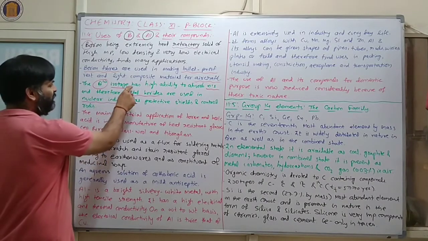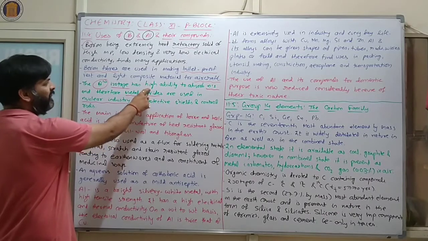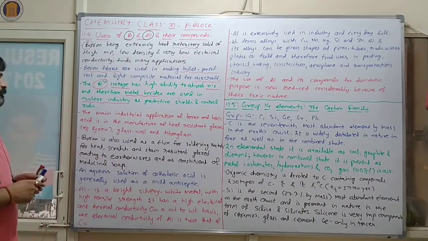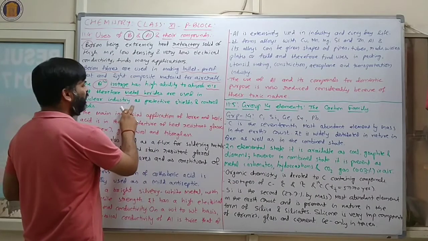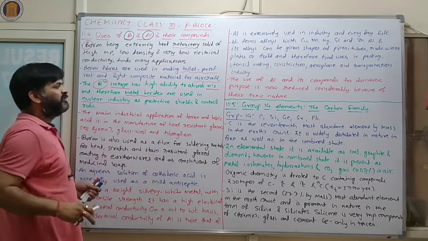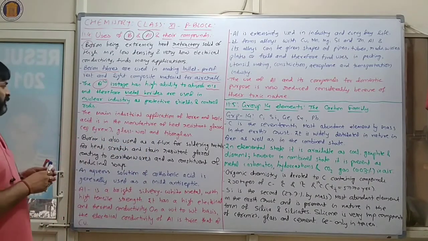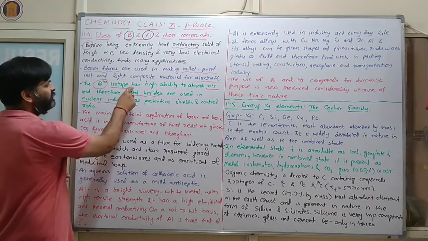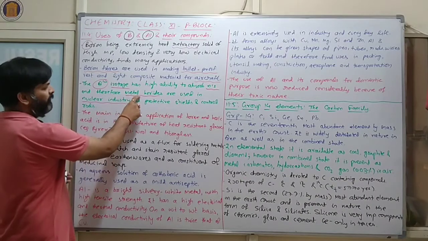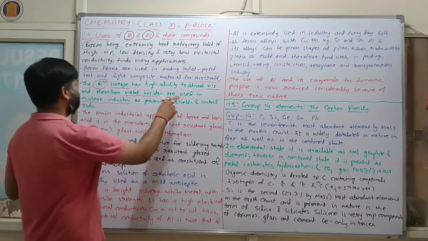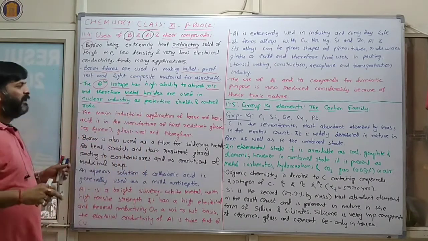The B-10 isotope has high ability to absorb neutrons, and therefore metal borides are used in the nuclear industry as protective shields and control rods.